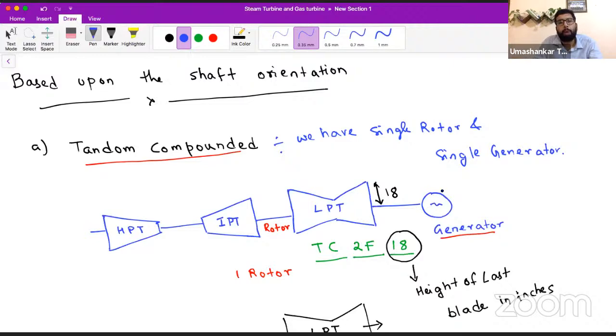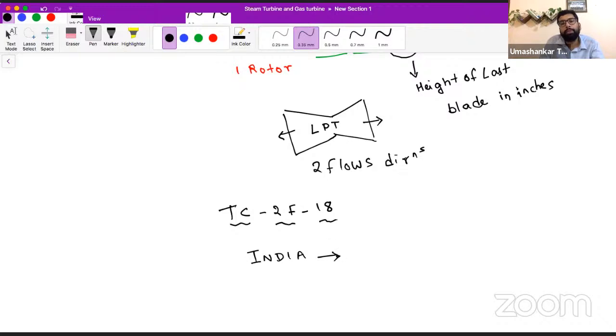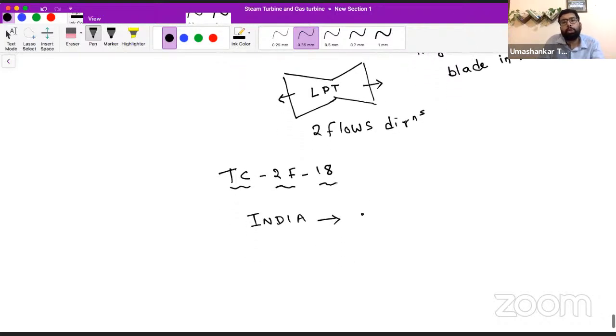In tandem compounded, this kind of turbine is generally used in India, in our nation. This can also be asked in objective papers. These generally work at 50 hertz frequency.